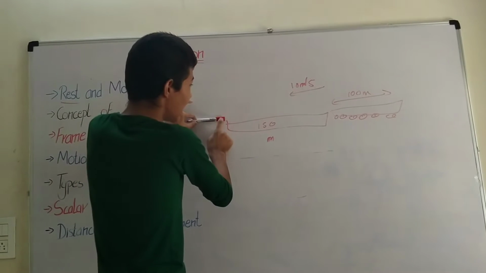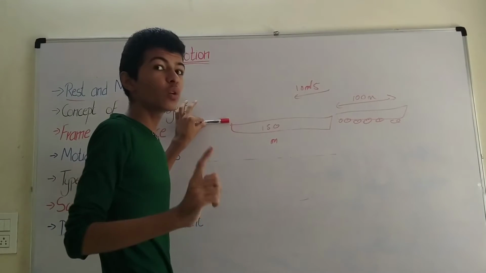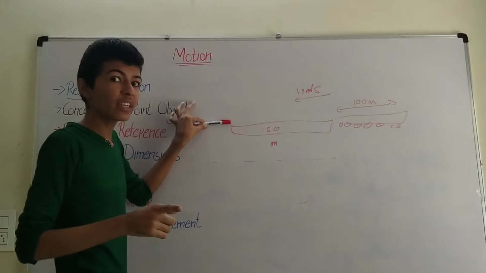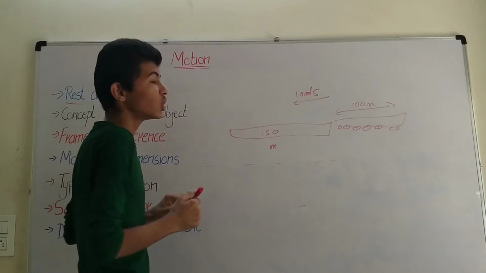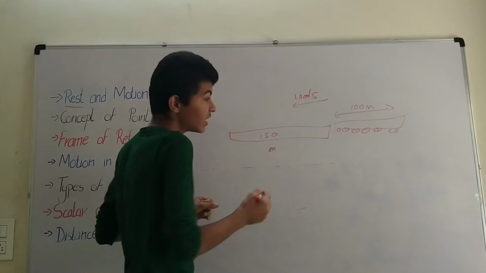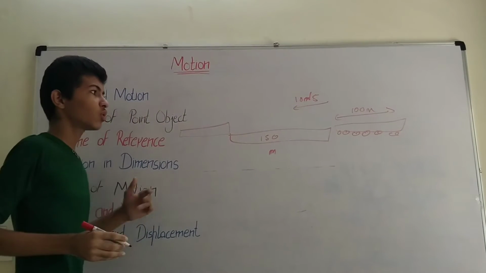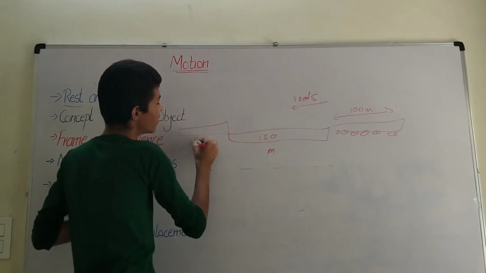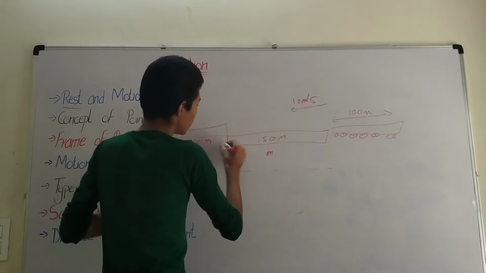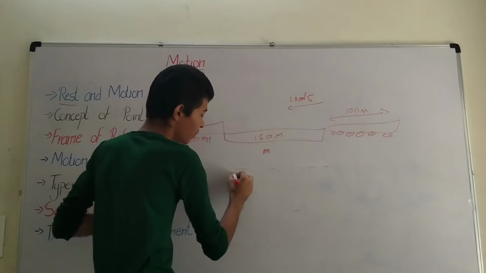Until the train's last wagon clears the platform, we cannot get the correct time, and only then would the timer stop. So how much distance does the train have to cover? The platform plus its own length: 150 plus 100 meters. So the total distance our train has to travel is 250 meters.